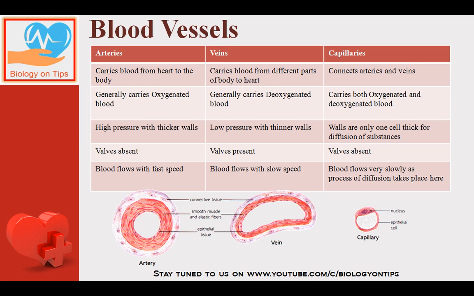Arteries have high pressure with thicker walls. You can see the walls of arteries are very thick, so pressure will be high because the lumen is narrow. Lumen will be narrow, so pressure will be high, so that the blood will flow. Blood will reach each and every body cell with the whole pressure. Whereas veins have low pressure with thinner walls. Capillaries are just one cell thick in order to allow the process of diffusion. Very important point: capillaries are single cell thick.